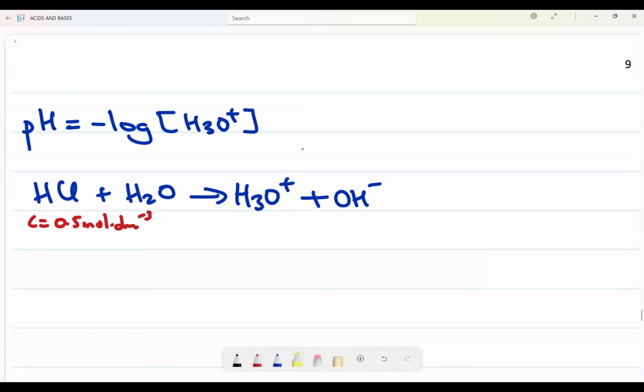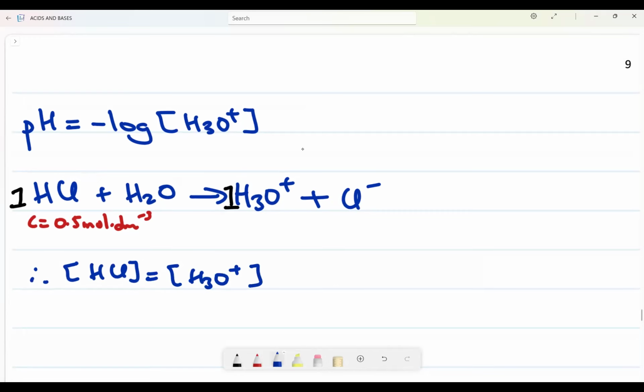HCl is an acid, so we need the concentration of its hydronium ions. Can you see HCl to hydronium ion? The reaction is in a ratio of 1:1. Sorry, not OH minus, Cl minus. Therefore, the concentration of HCl is exactly equal to the concentration of H3O plus, because they are in a ratio of 1:1, which is exactly 0.5 mole per decimeter cubed.